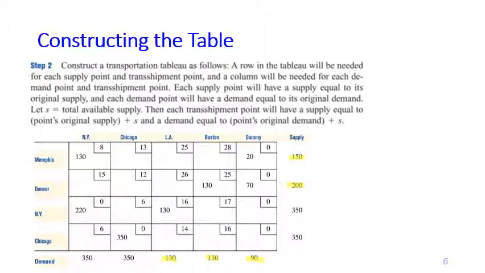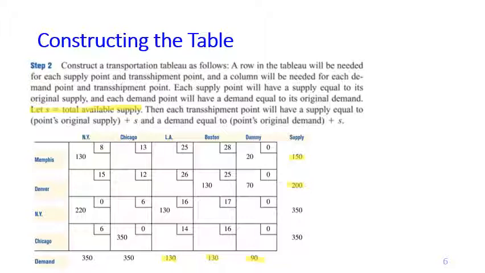Now, what about the transshipment points like New York and Chicago? First, what we need to do is calculate S, which is the total available supply. In this case, we have 350 of total available supply, 150 from Memphis and 200 from Denver.